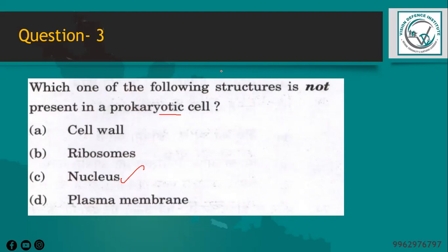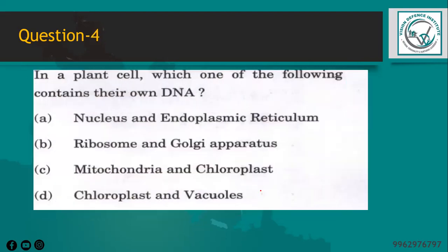The other options, cell wall, ribosomes and plasma membrane, are present in prokaryotic cells. The cell wall provides structural support and protection. The ribosomes are involved in protein synthesis, and the plasma membrane controls the entry and exit of molecules into and out of the cell. So the option is C, nucleus.